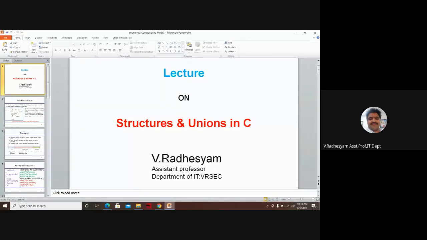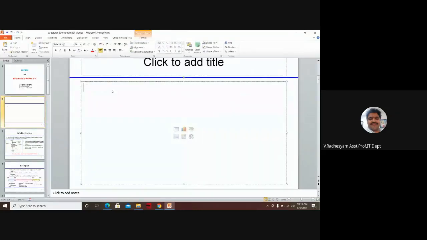Suppose you consider int x is equal to 10. If you want to change the x value to 20, the previous value 10 will be erased. That means one variable holds only one value.